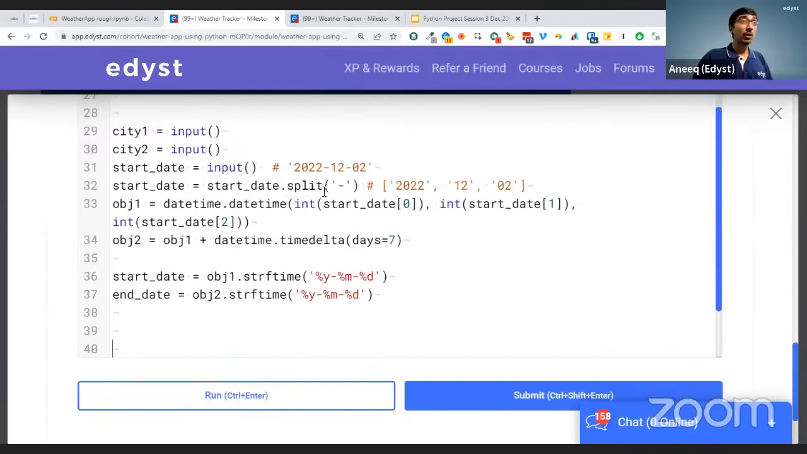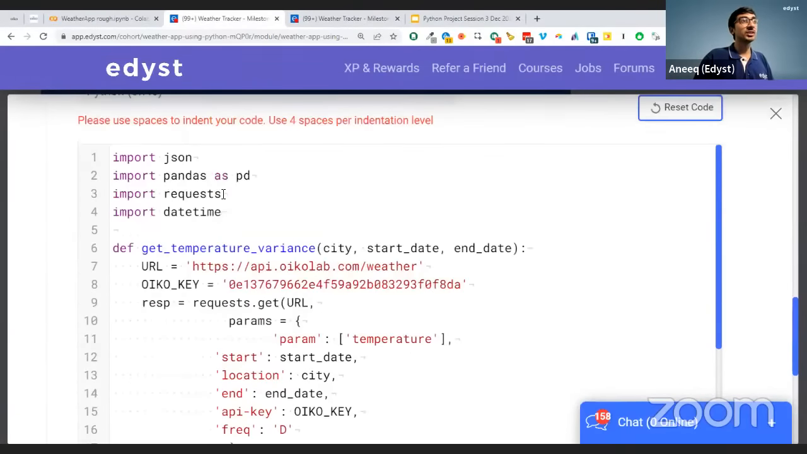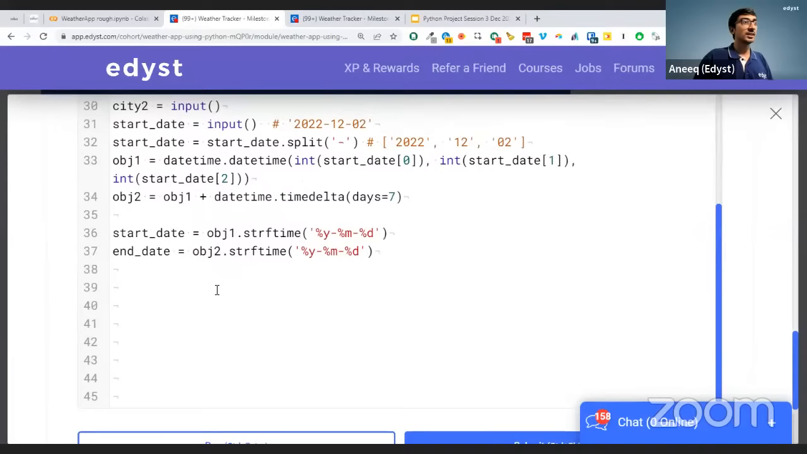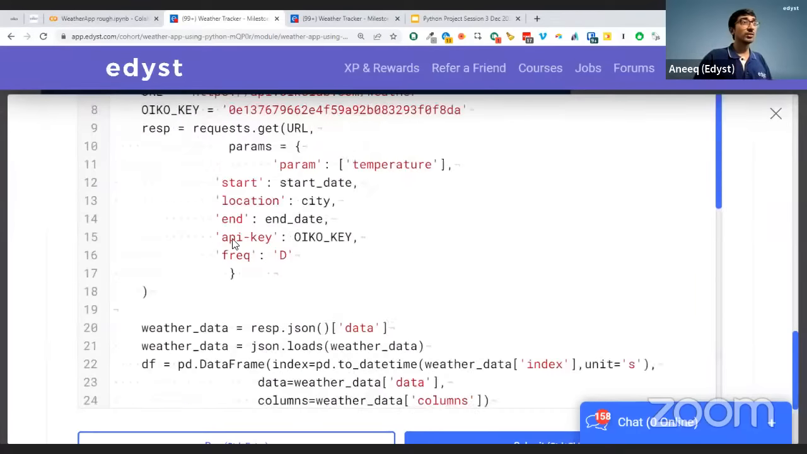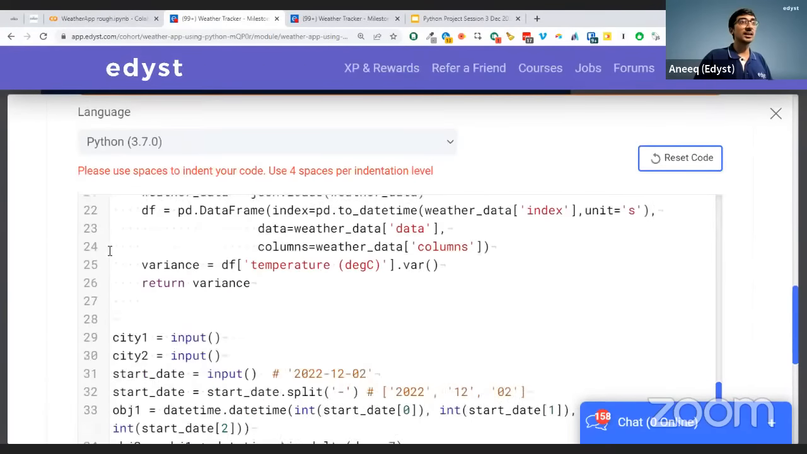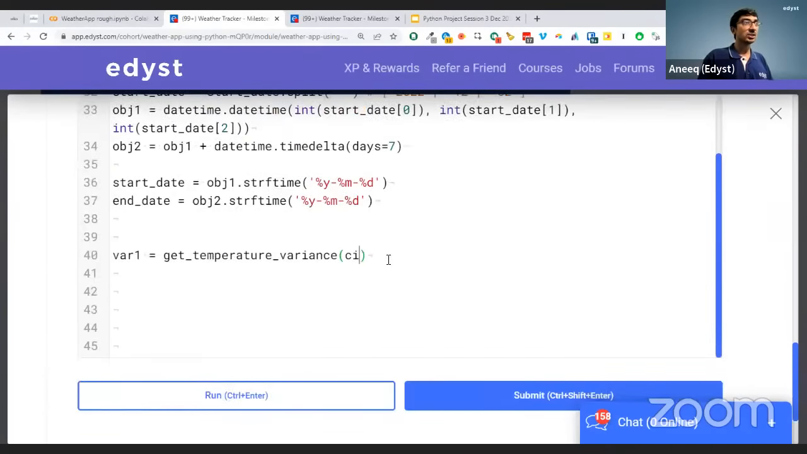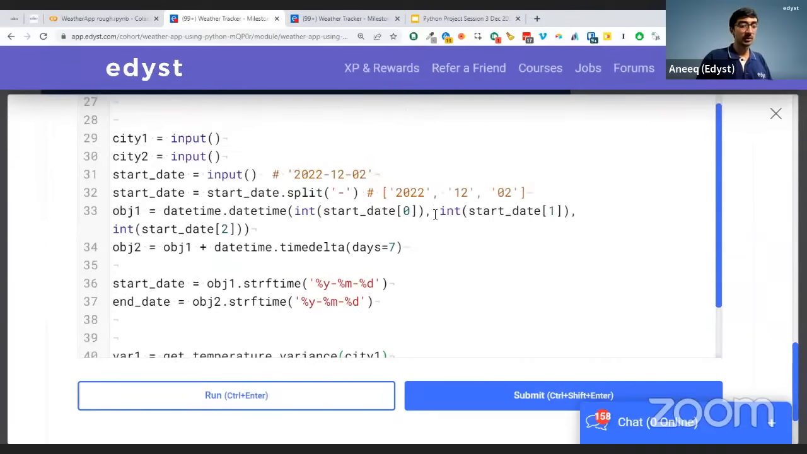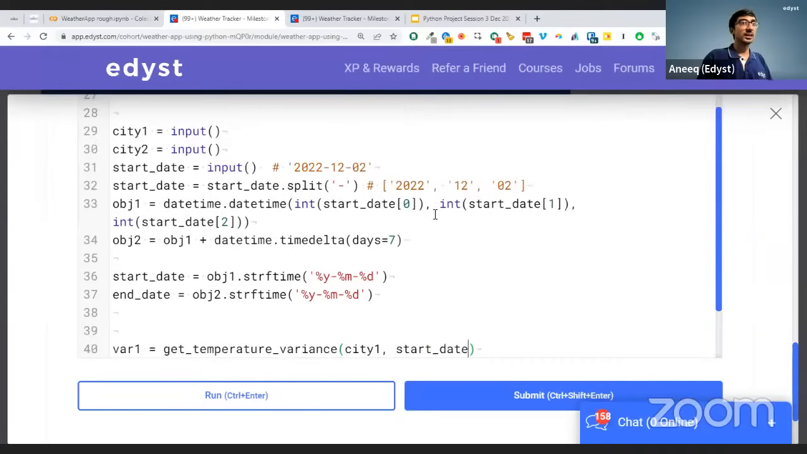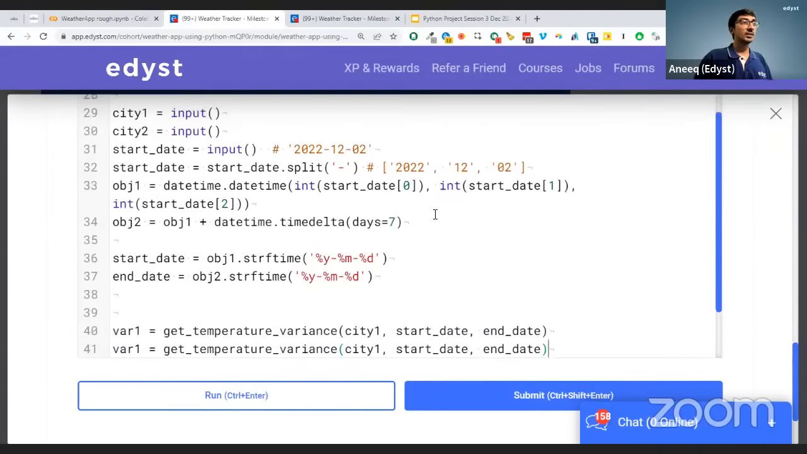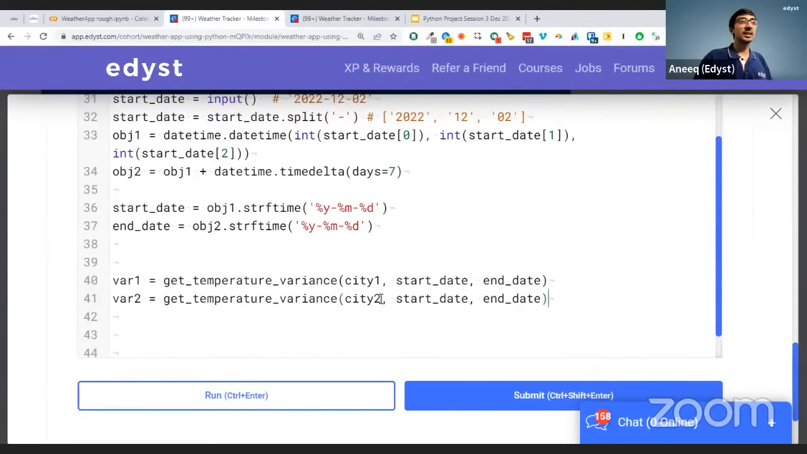Okay. Now what do I need to do? I need to get the temperature variance of each of the cities. So I'll say variance1 is equal to get temperature variance. This is a function we already wrote. What do we do in that function? We say city, start date and end date. So I'll take city as city1. We took that as input. City1, start_date, end_date over here. And for the second city, it is variance2, city2, start date and end date.